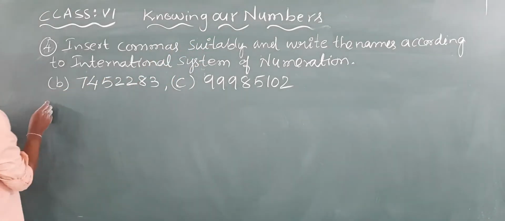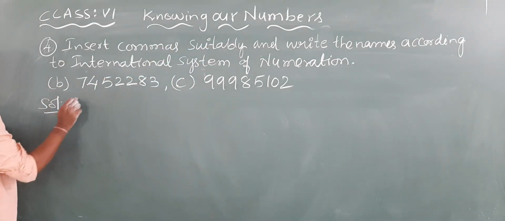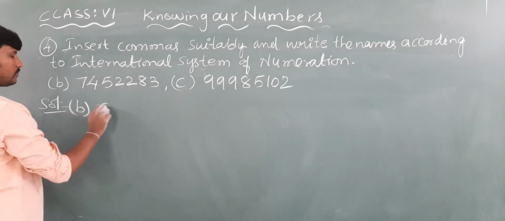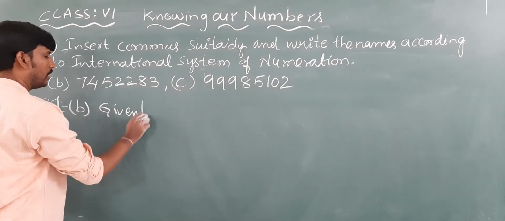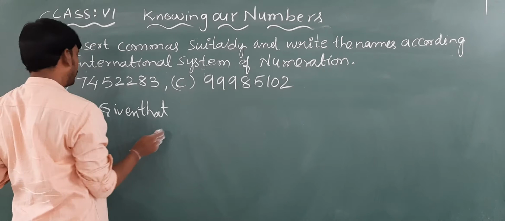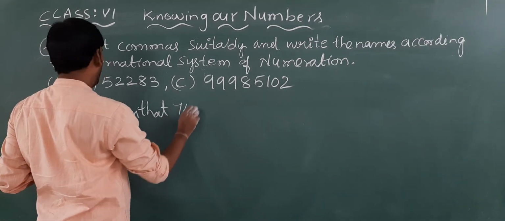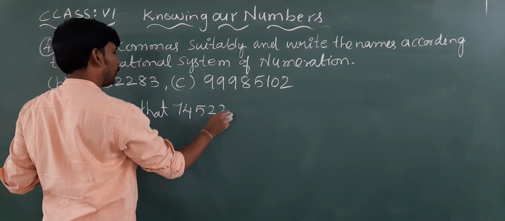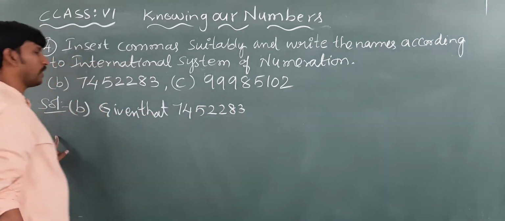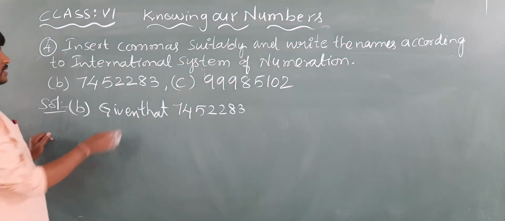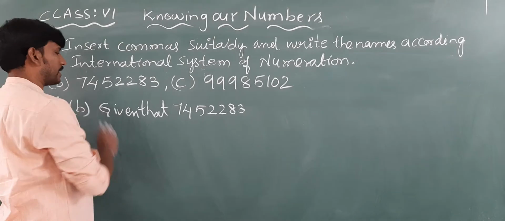Okay, children? Right. Solution. Now, first of all, B1. Given number is 7452283. How many digits are there? 1, 2, 3, 4, 5, 6, 7 digits are there.